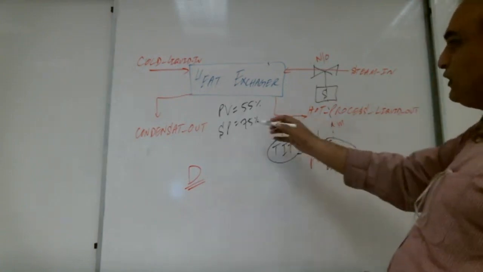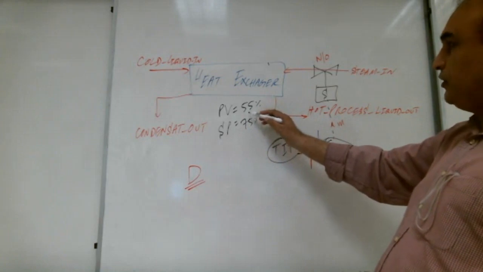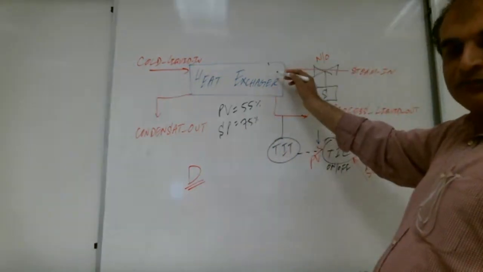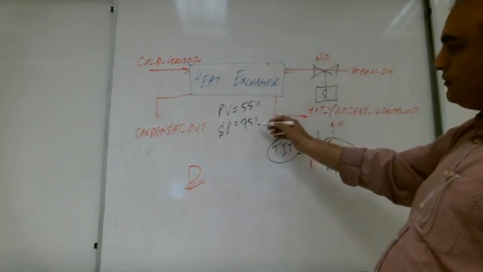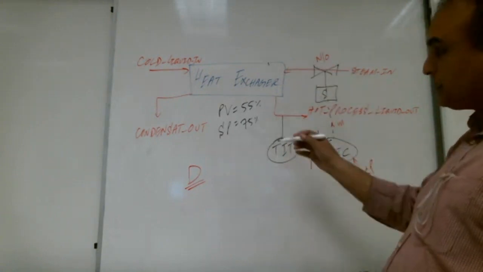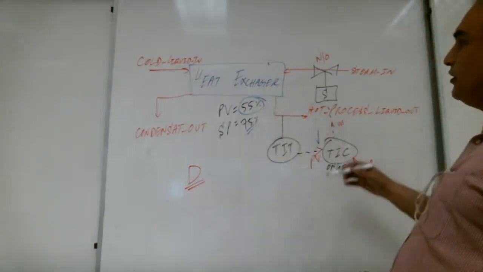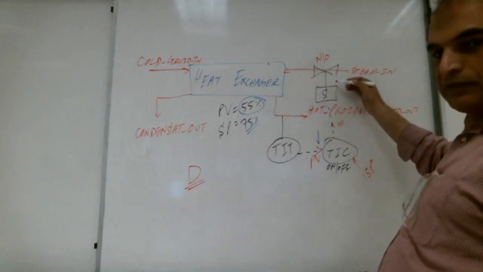We want 75% and right now it is 55%. So we want to bring more steam, right? Our set point is 75%, we have 55%, so we need to bring more steam.